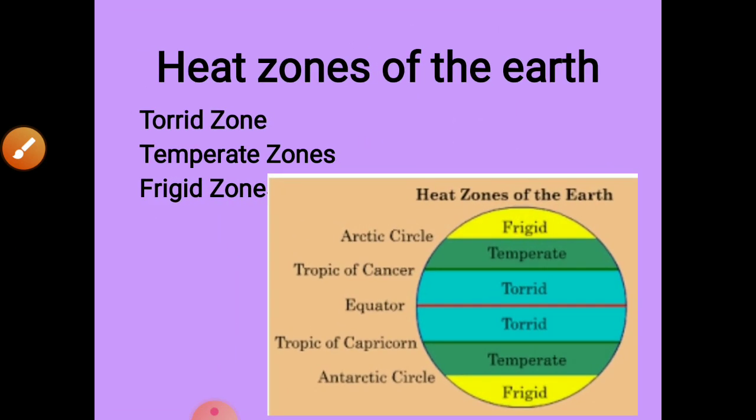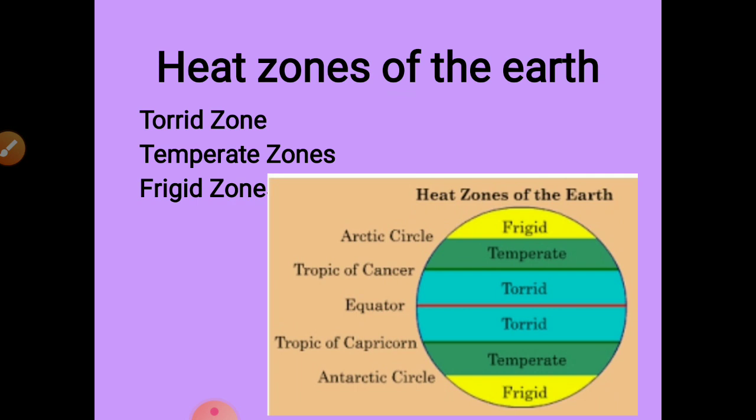Now let's talk about the heat zones of the earth. There are 3 heat zones of the earth. These heat zones help us to know about the temperature, climate or weather of a particular zone on the earth. These heat zones are the torrid zone, the temperate zone and the frigid zone.